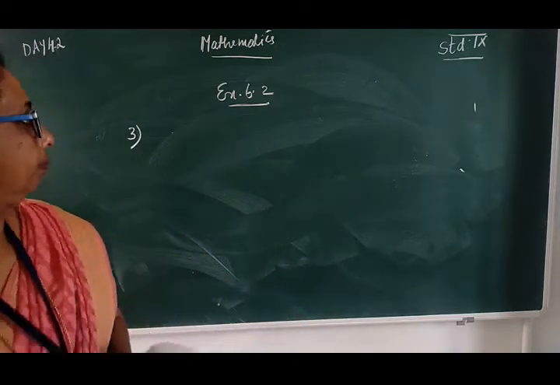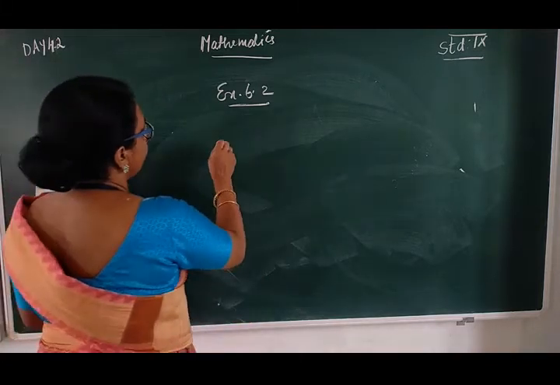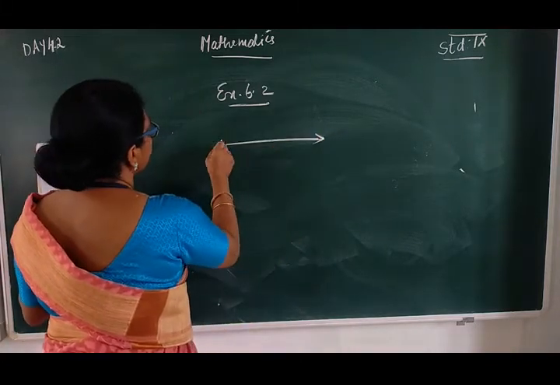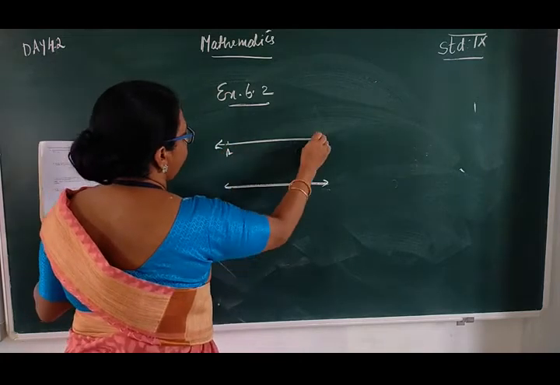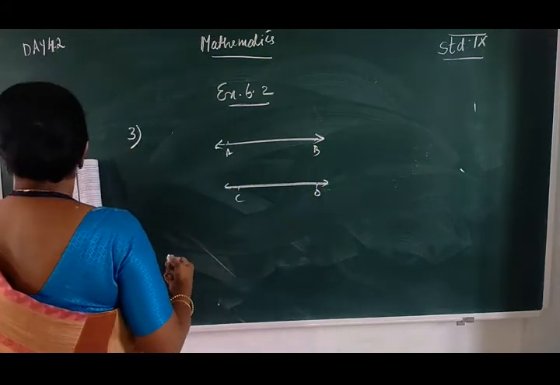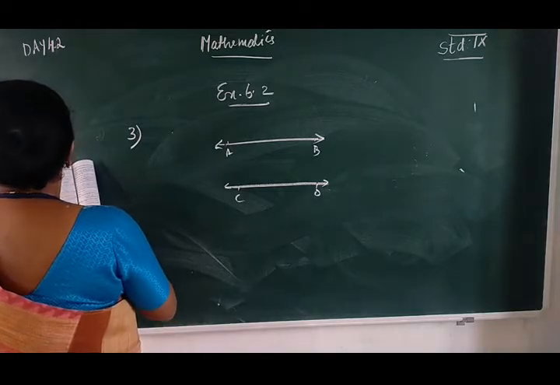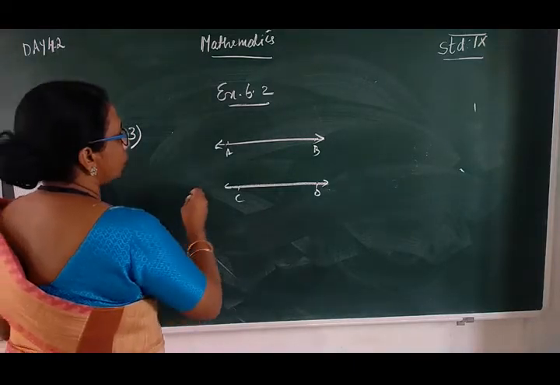Draw the figure. AB is parallel to CD, and EF is perpendicular to CD.